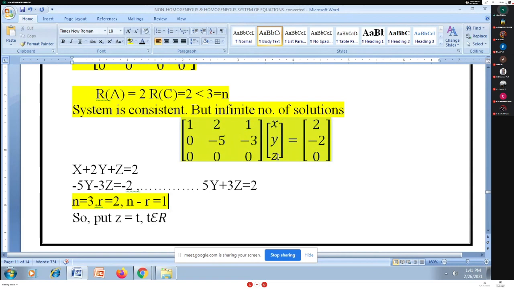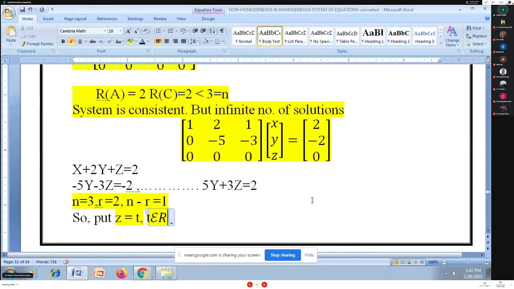Each and every time you follow the sequence from the bottom. Z is the last unknown, and whenever n minus r is equal to 1, you start with the last unknown. The last unknown z you always substitute as arbitrary t. Follow the sequence here: z is equal to t, where t belongs to R.